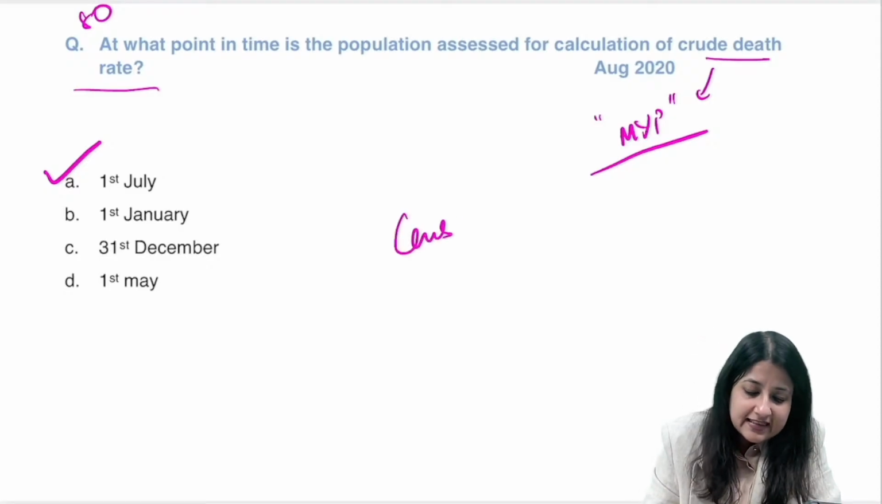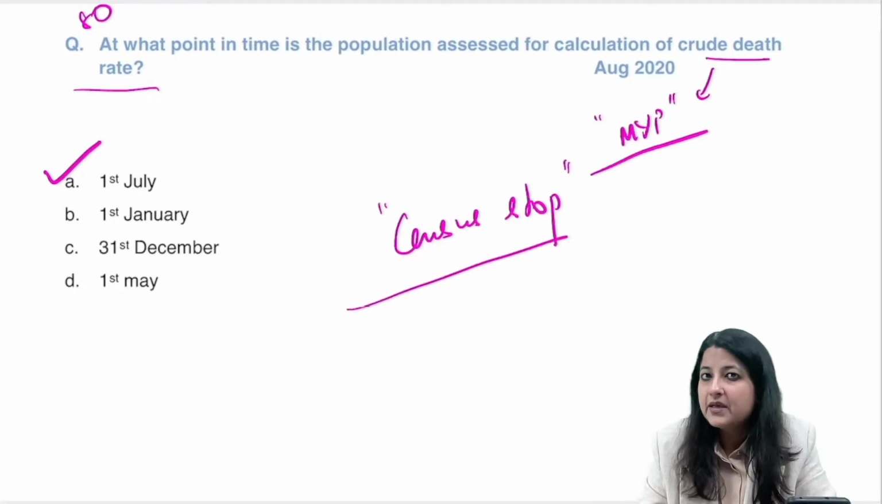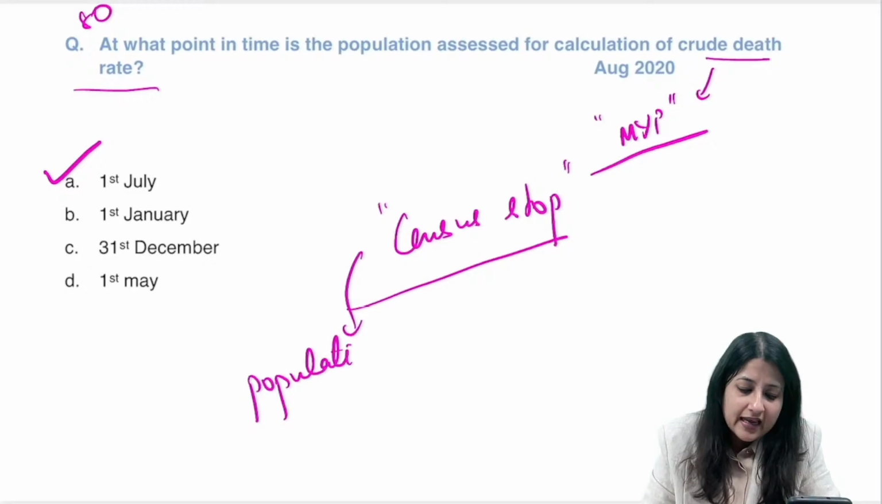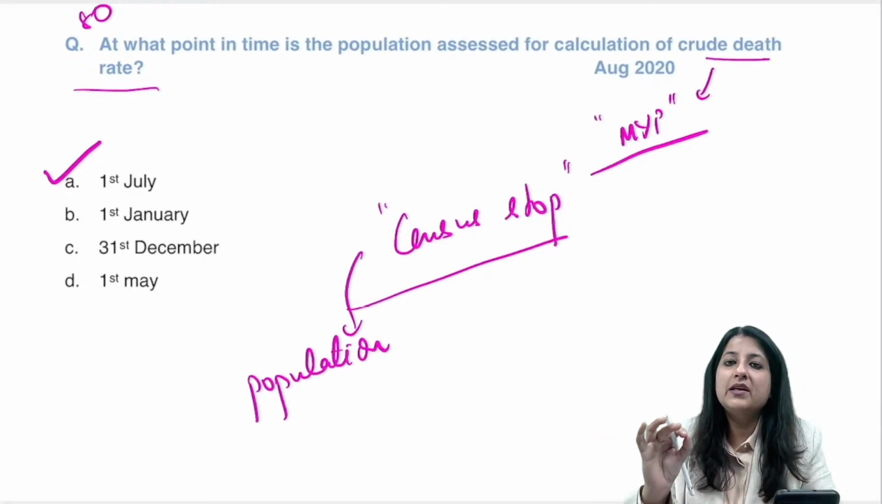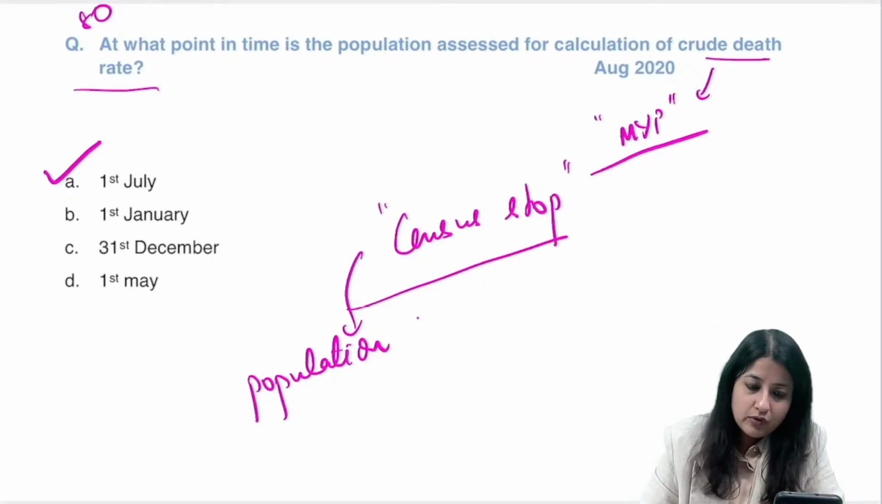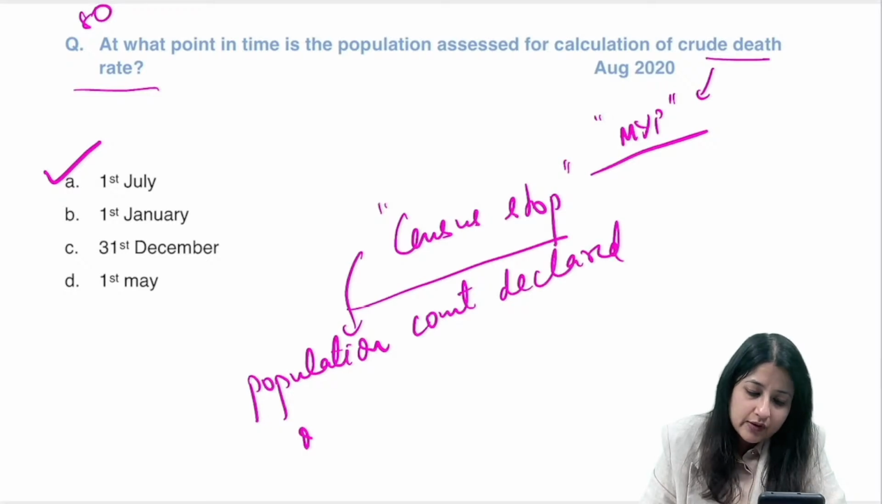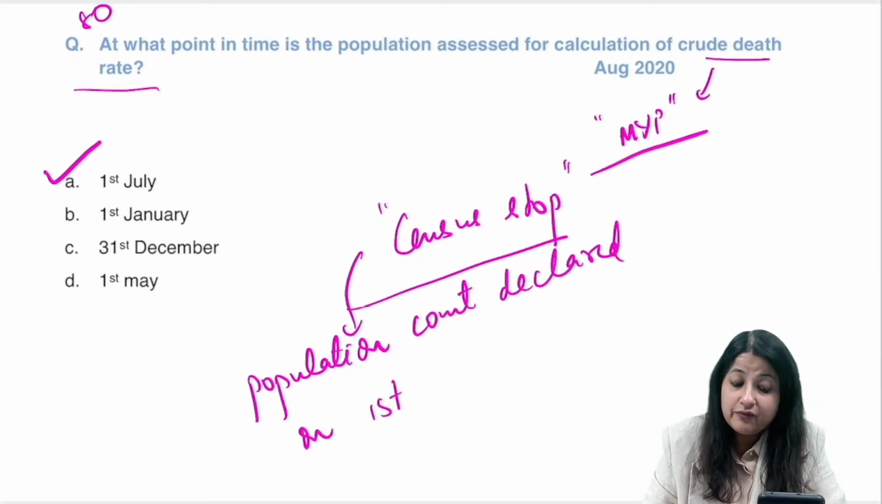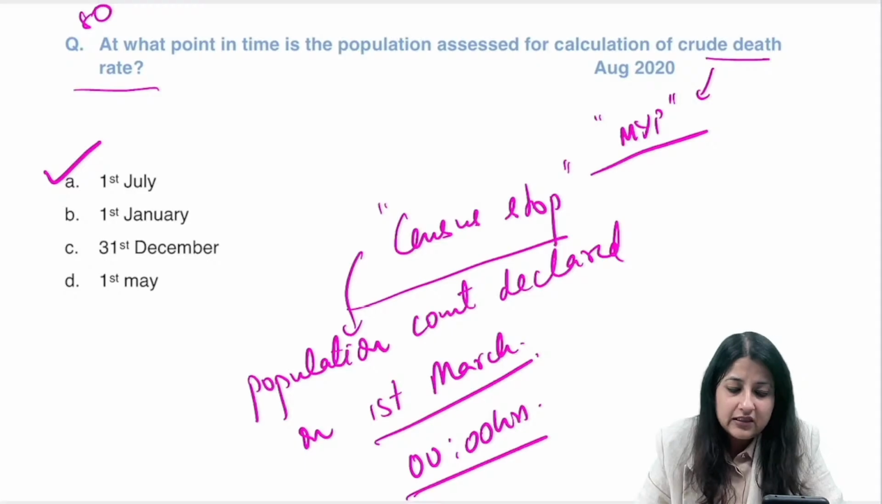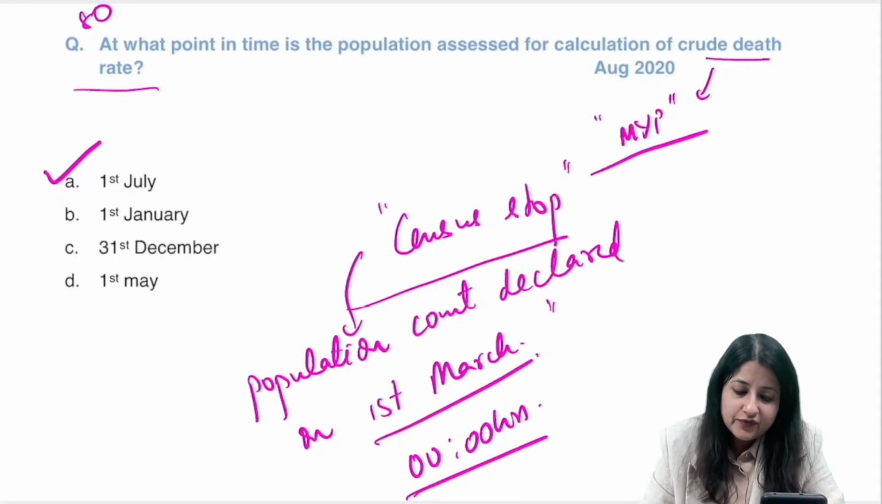When do you take census stop? Anybody, if they can ask you mid-year population, they can ask you what is census stop. Census stop is the population count declared on. Like according to census 2011, the population of India was 1.2 billion. But when was it 1.2 billion? So that is census stop. Population count is declared on not 31st of March. No, it is declared on 1st of March, 0000 hours. Okay, that is 1st of March.